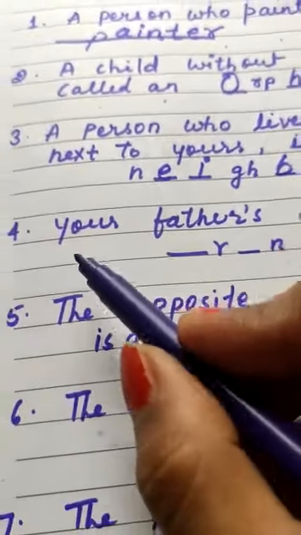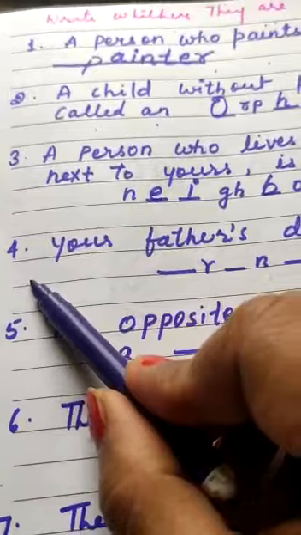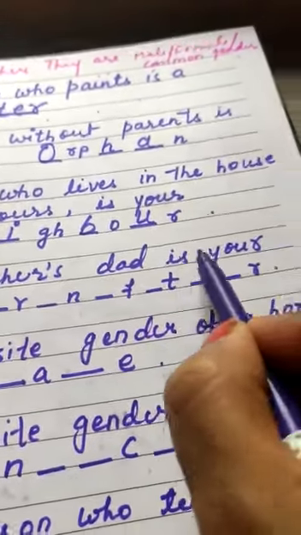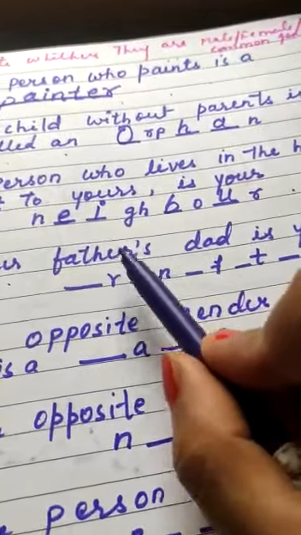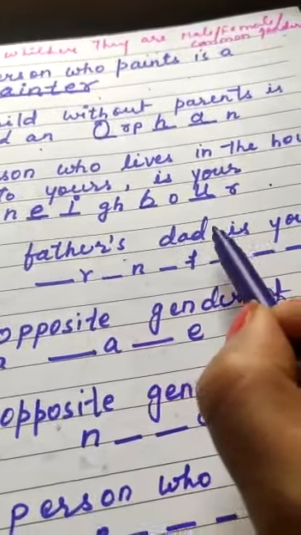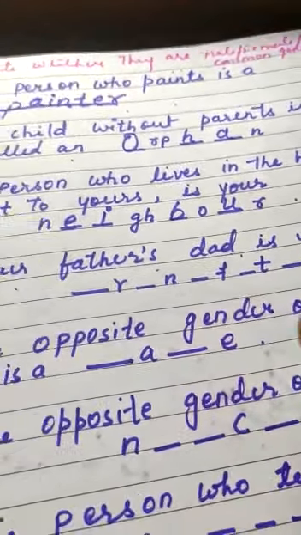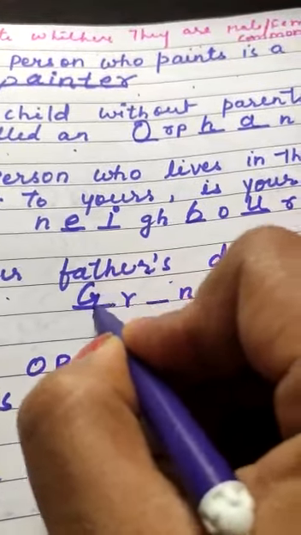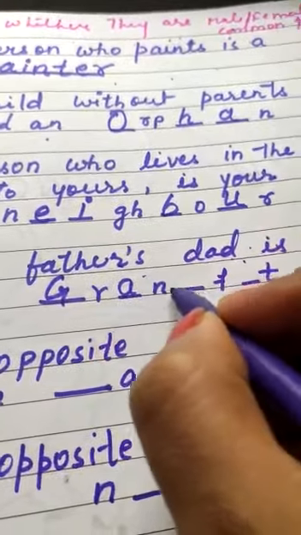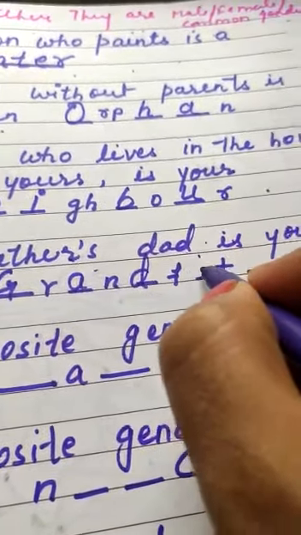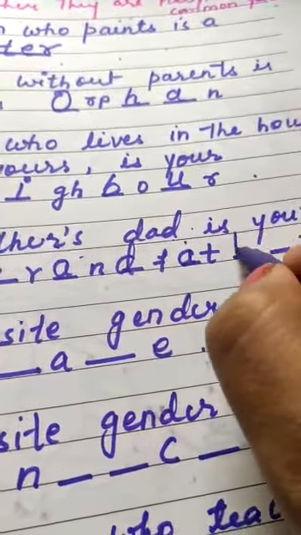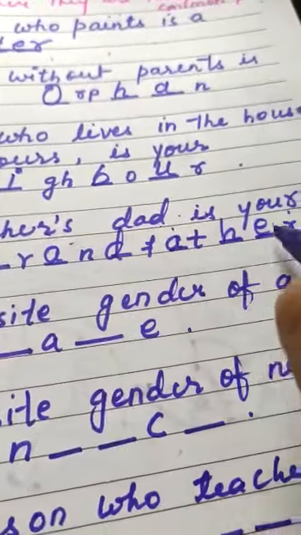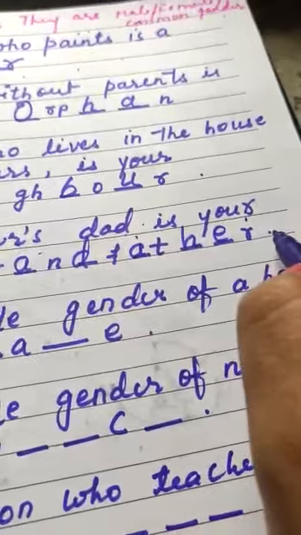Now the fourth one. Your father's dad is your what? आपके पिता के डैडी क्या होते हैं? Father's dad is your... grand. G-R-A-N-D. Grand. F-A-T-H-E-R. It's grandfather. It's Dadaji.